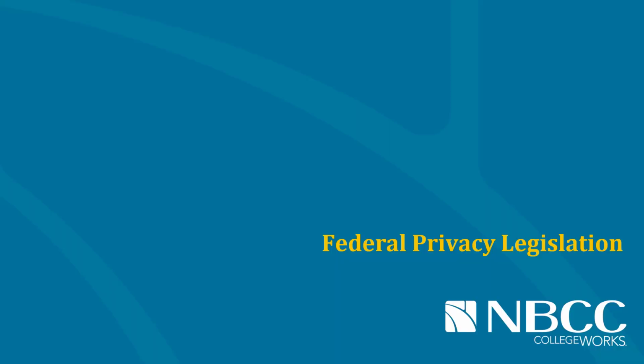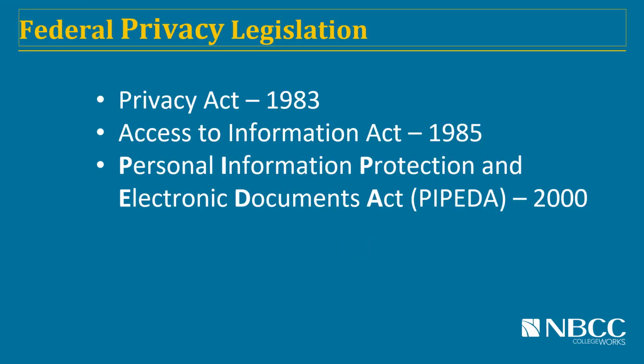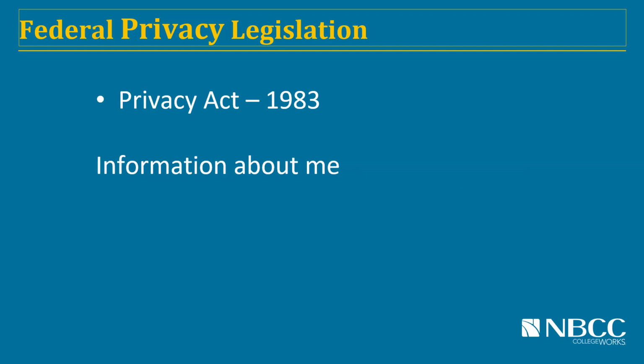In Canada, there's both federal and provincial legislation that protects your personal information and gives you access to information that government organizations have about you. At the federal level, there are several pieces of legislation related to information protection and access: the Privacy Act, the Access to Information Act, and the Personal Information Protection and Electronic Documents Act, or PIPEDA.